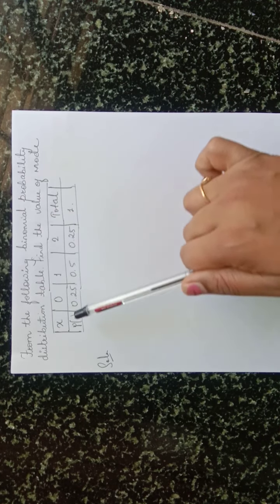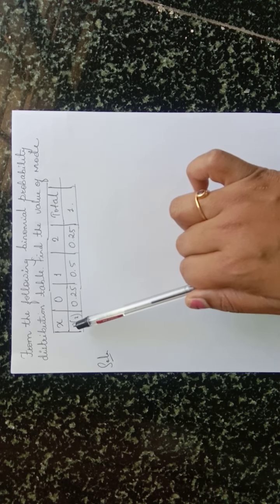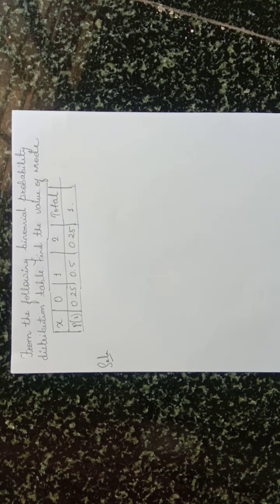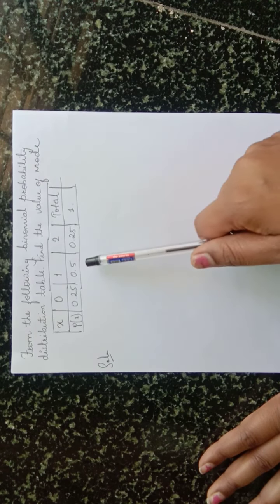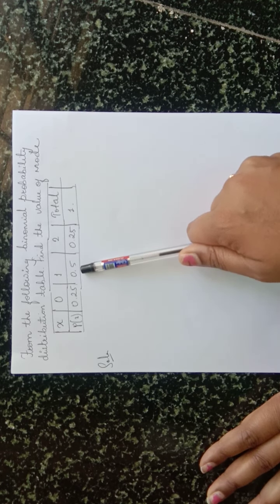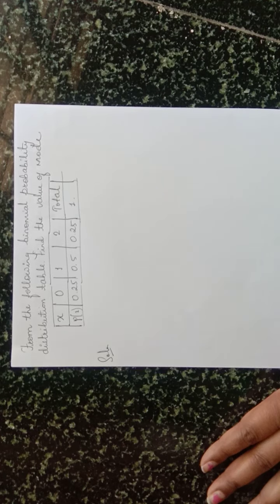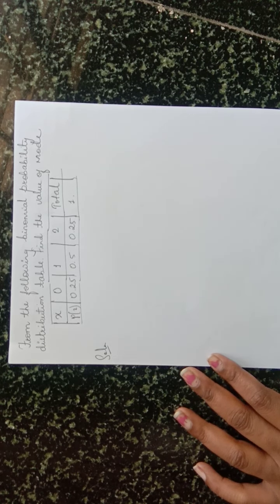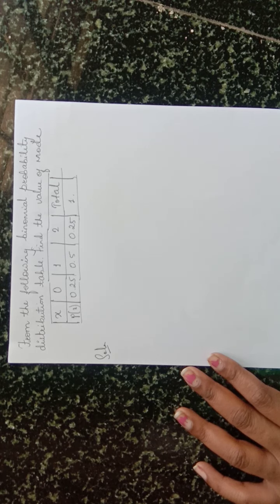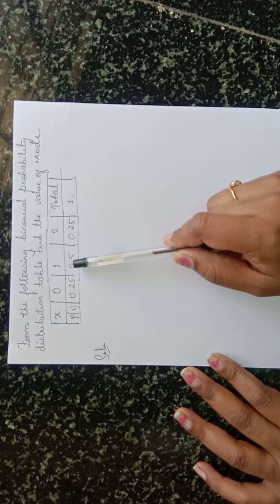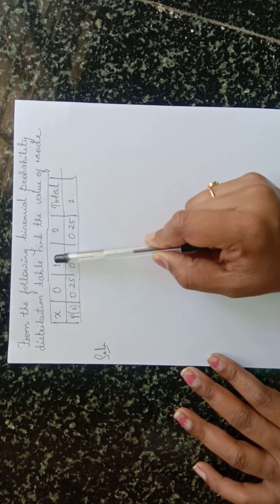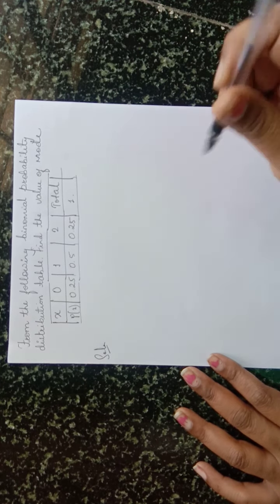Okay, so here x is given and P of x, and I had told you the total of P of x is always 1. So how to find mode? In theory I had told you, the one which has maximum probability. The maximum probability corresponding value is the mode. Last year also, your mode is equal to maximum frequency; like that only, here mode is equal to maximum probability. So here maximum probability is 0.5. So mode is how much? 1.